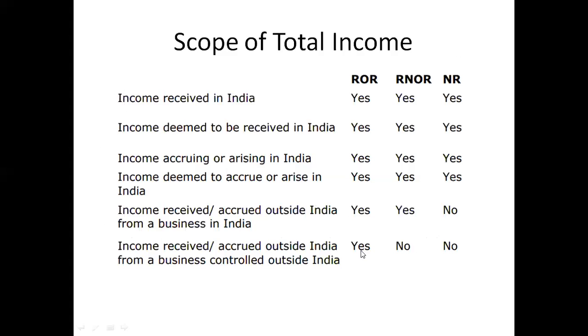I will give you one chart for this. Now, scope of the total income. Income received in India is taxable to all the categories. Is it taxable? Yes, yes, yes. Income deemed to be received in India, is it taxable for a resident and ordinary resident, resident but not ordinary resident, non-resident? All the categories of people, it is taxable. Income accruing or arising in India is taxable: yes, yes, yes. Income deemed to accrue or arise in India: yes, yes, yes.